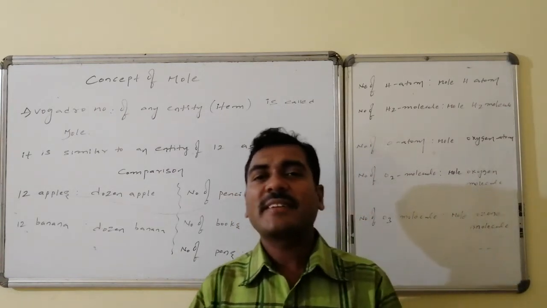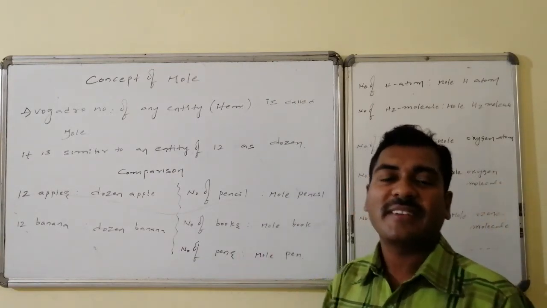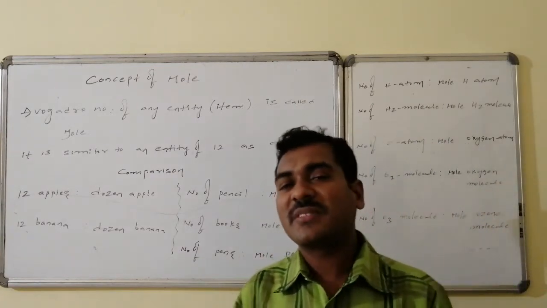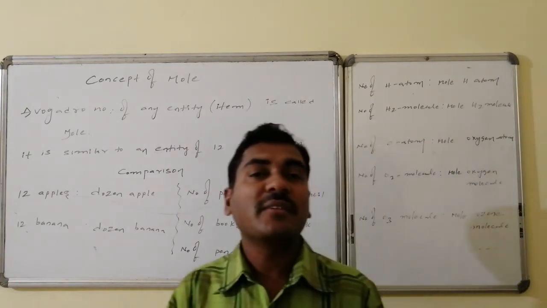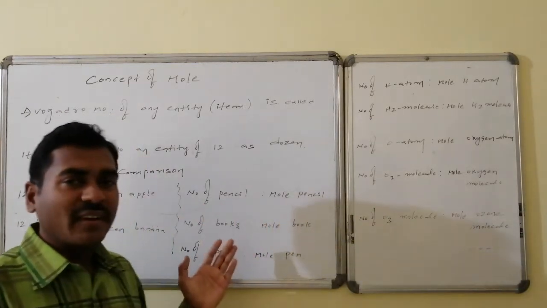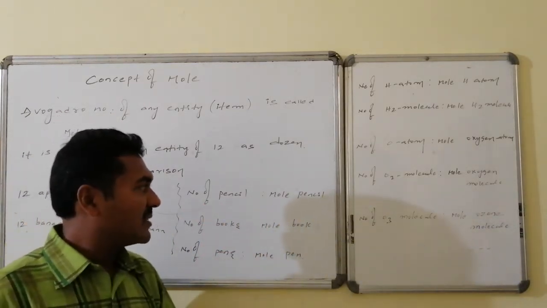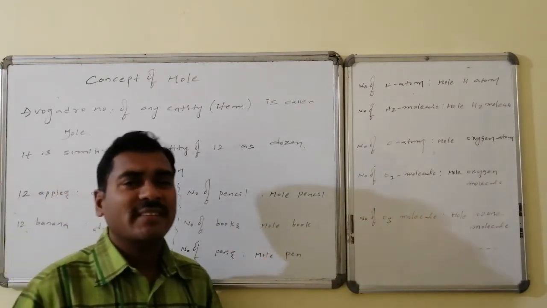Suppose, for our ease of understanding, Avogadro number of pencils is said to be mole pencil. Avogadro number of books is said to be the mole book. Avogadro number of pens is said to be the mole pen. Thus, Avogadro number of pencils, books and pens are mole pencil, mole book as well as mole pen, etc.